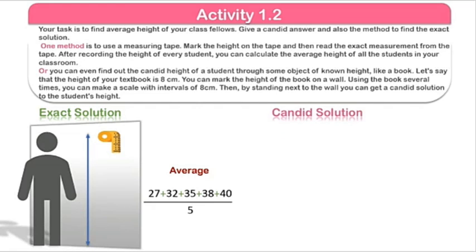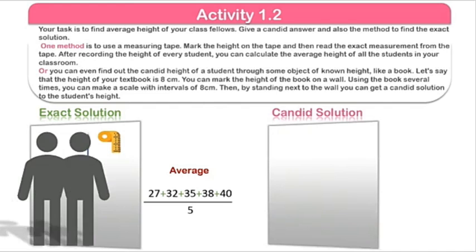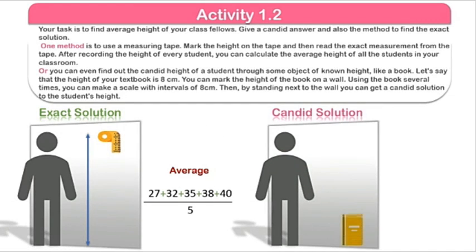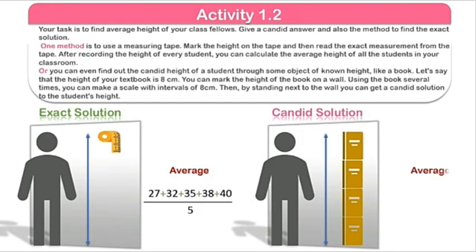The second solution is the candidate solution, so we will use a different method. We can use a ruler, or we first measure the height of a wall, then stand the student against the wall and measure. After this we will calculate for all the students, 5 students or 10. If 5, then we will divide by 5. Then we will get the average of all those students.